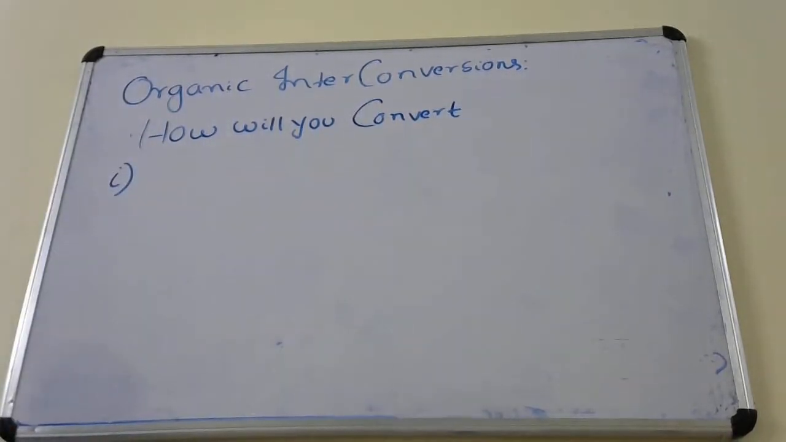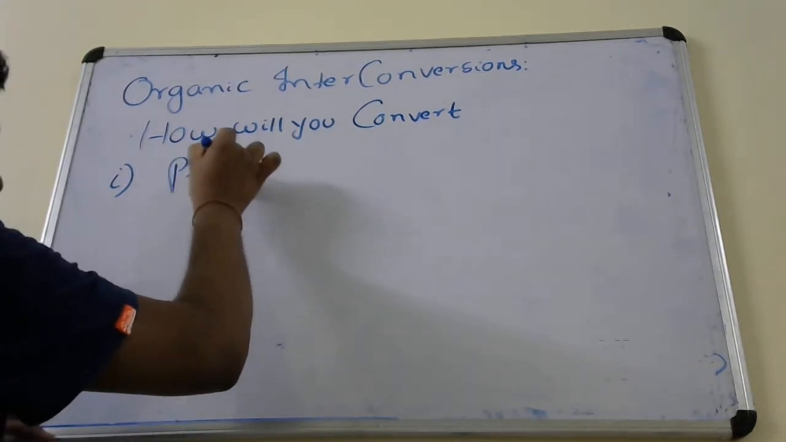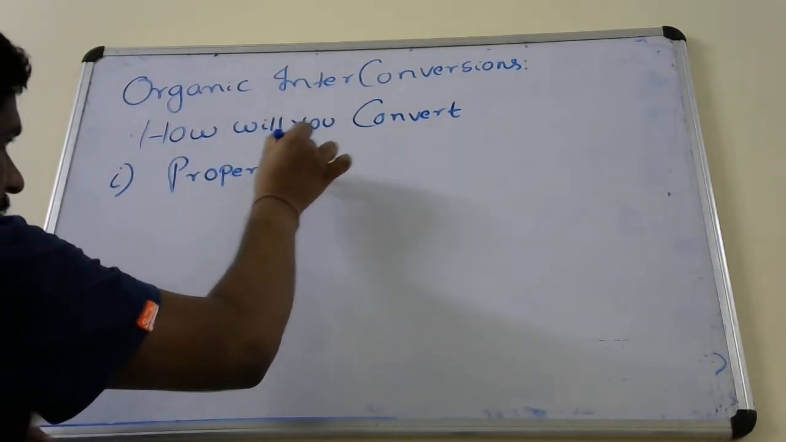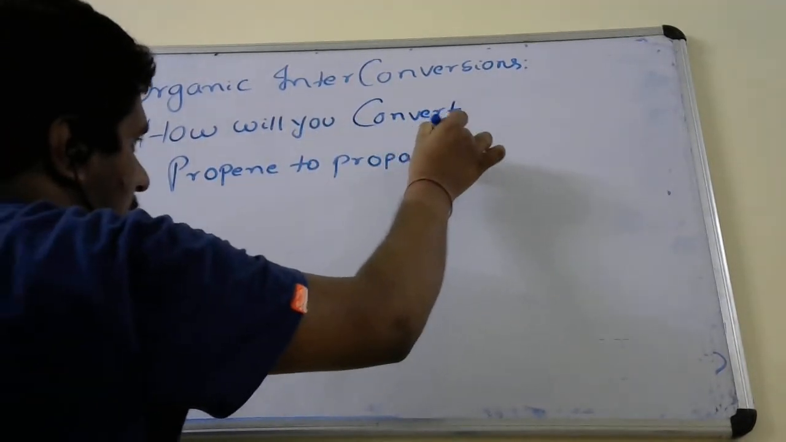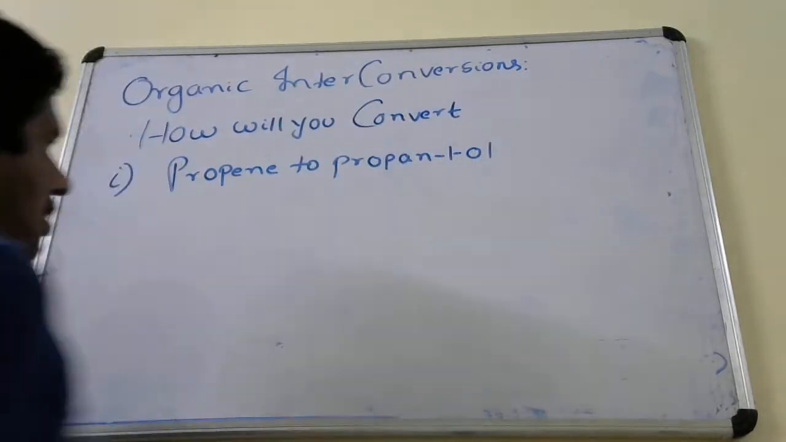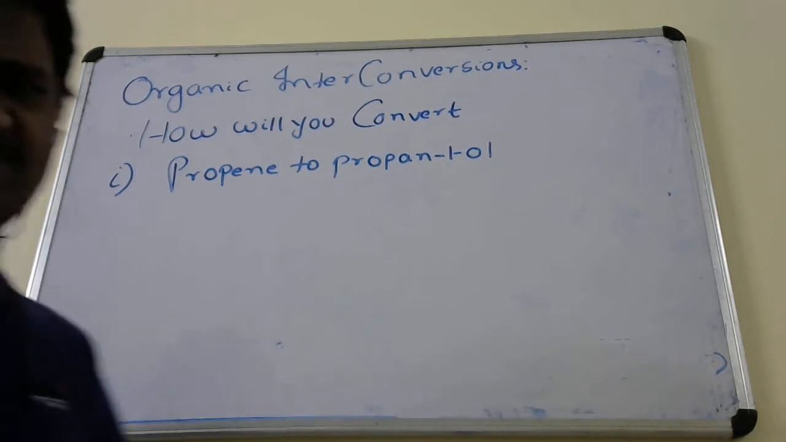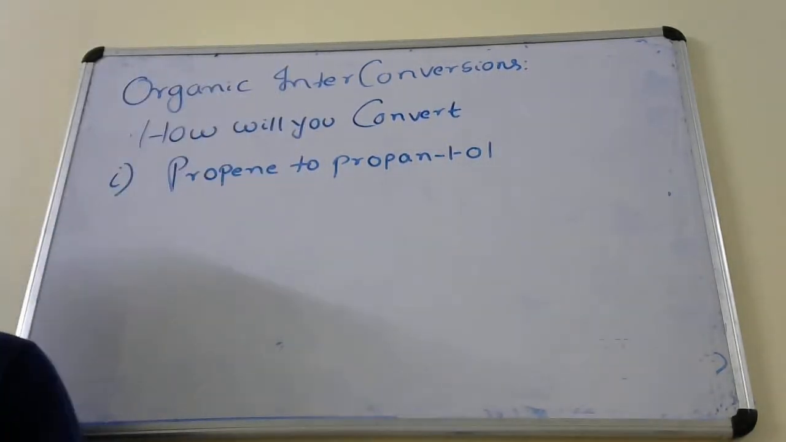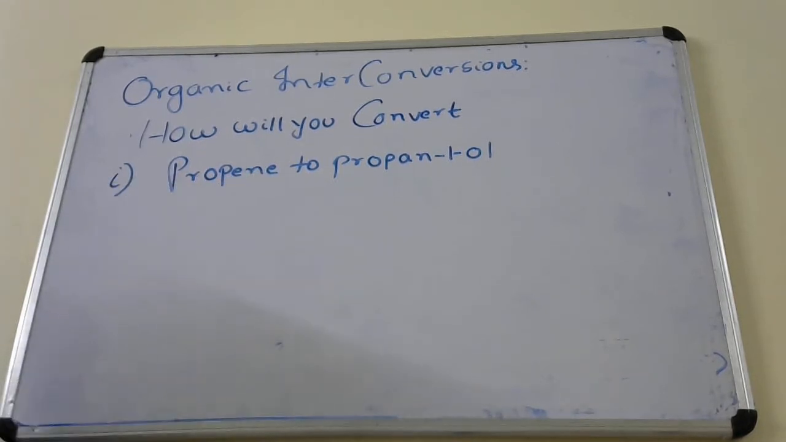First one is propene to propan-1-ol. Okay, so we have to use the concepts of the chapter haloalkanes and haloarenes. Whenever an organic interconversion is given, children, first you write down what is the starting compound.